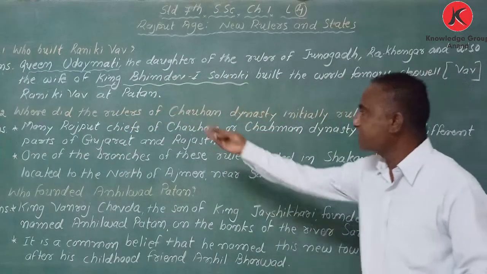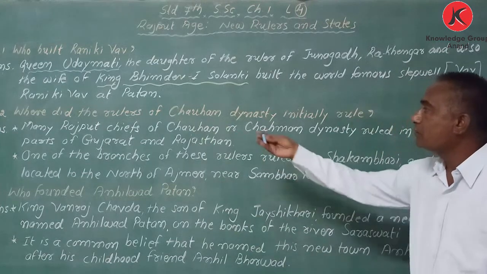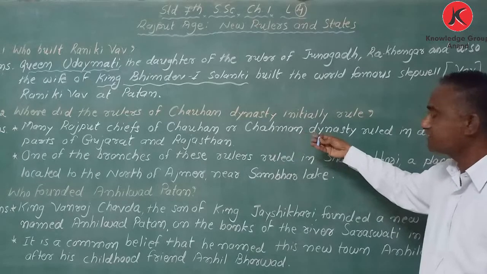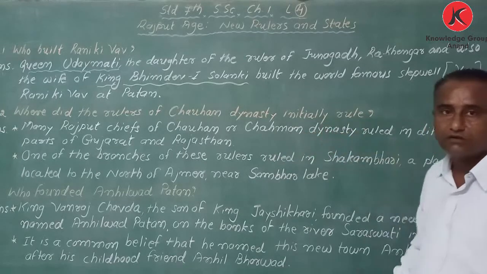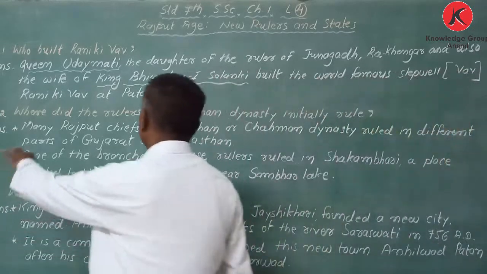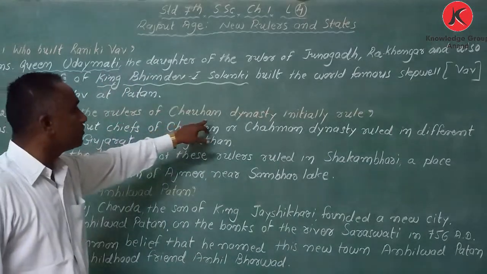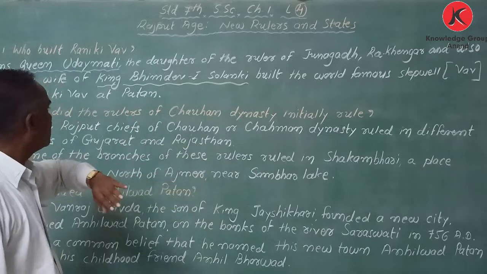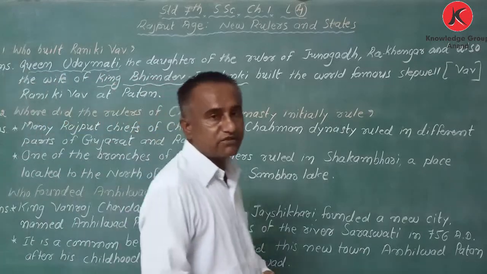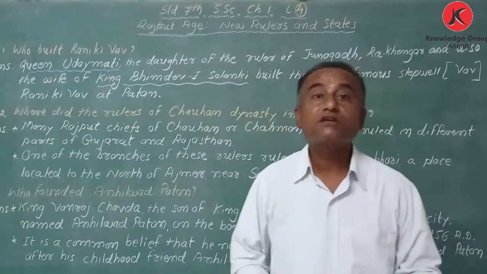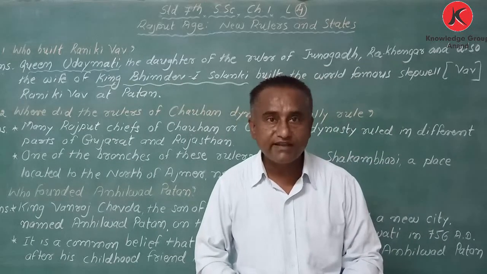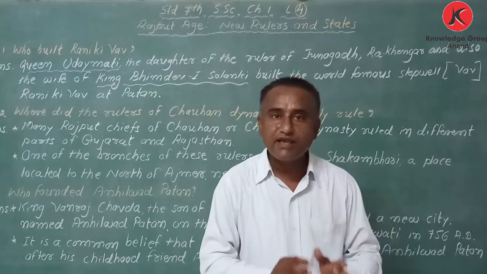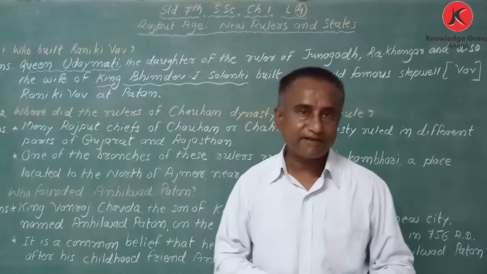Second one: where did the rulers of Chauhan or Chahman dynasty initially rule? My dear student, the rulers of Chauhan dynasty ruled in some parts of Gujarat as well as in Rajasthan.